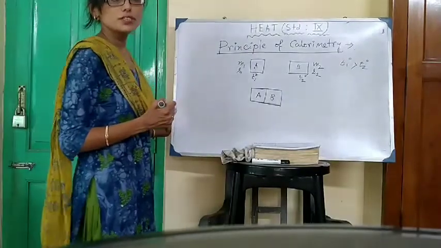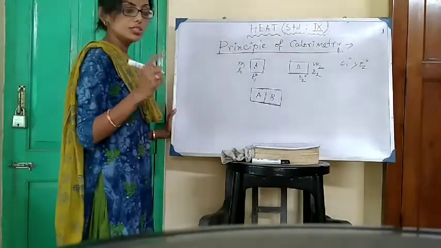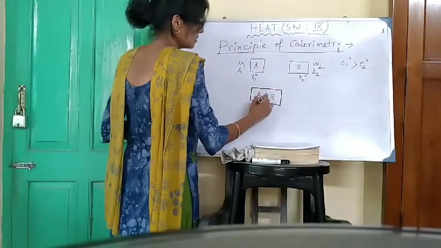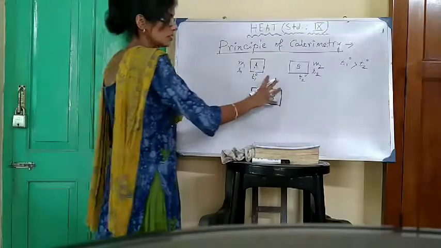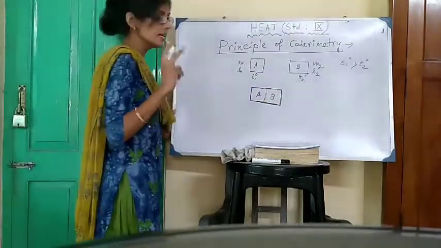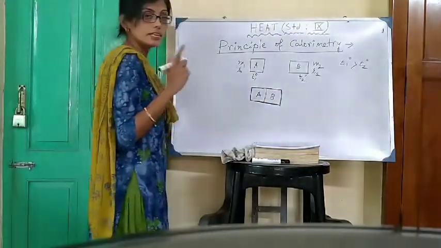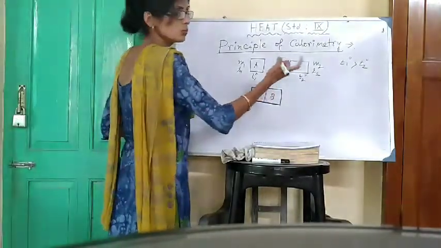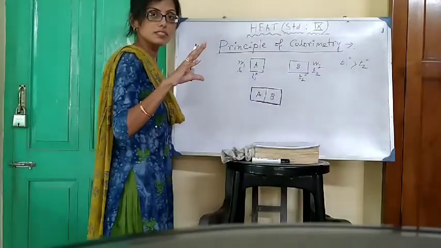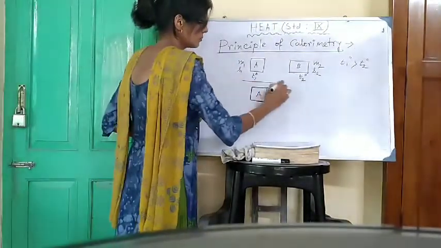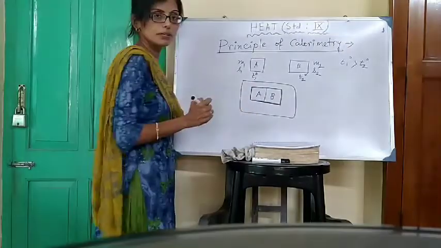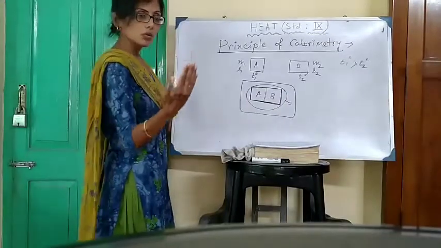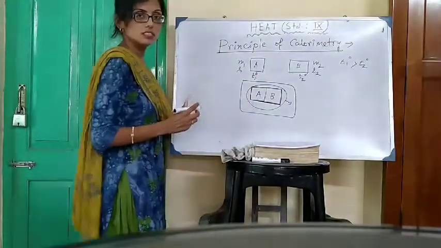Some conditions must be satisfied. Condition number one. If the two bodies are kept in contact, both A and B become a composite system. Number one, no heat transfer takes place from the system to the surrounding. System means the composite system. Suppose this is the surrounding. No heat transfer takes place from this composite system to the surrounding and vice versa. Means no heat transfer takes place from surroundings to the system.